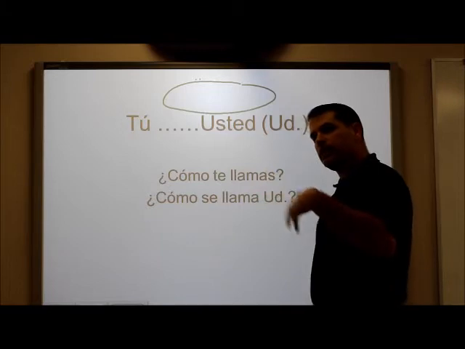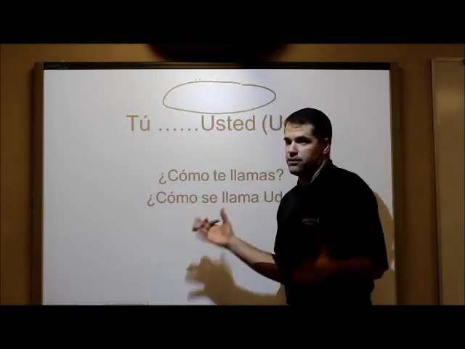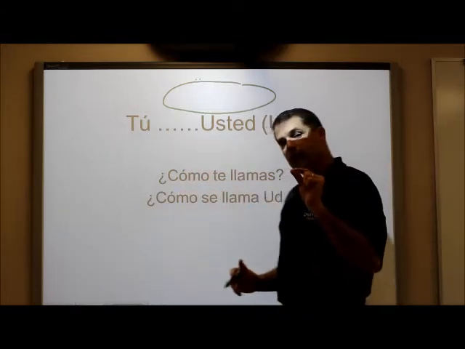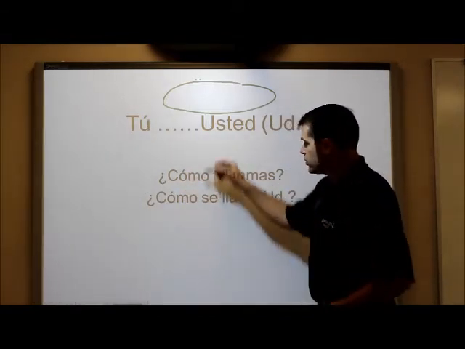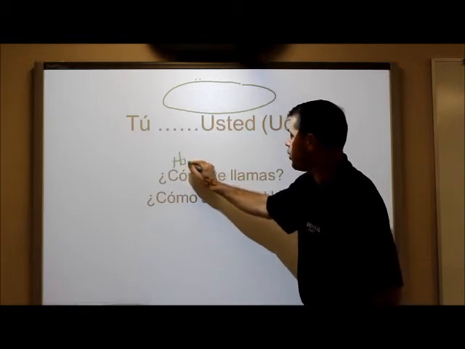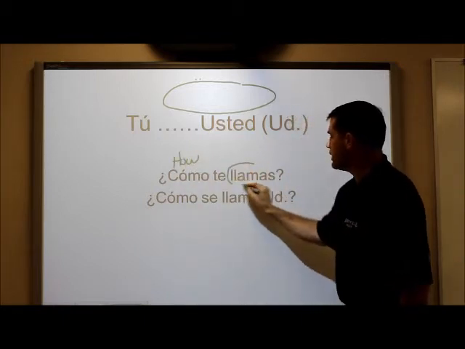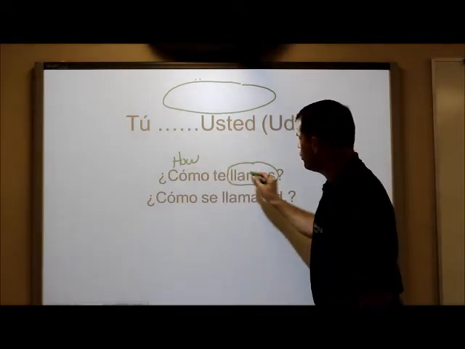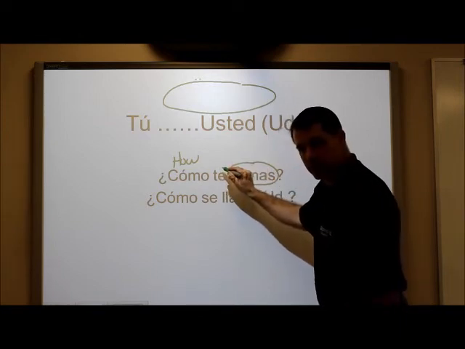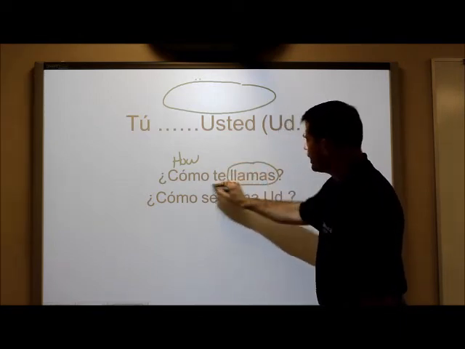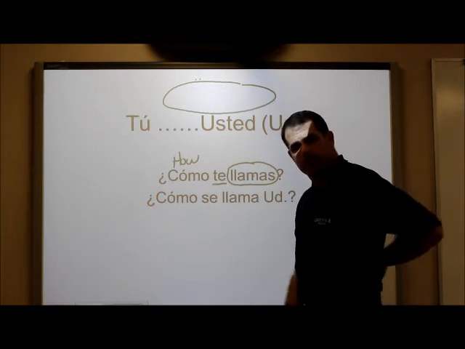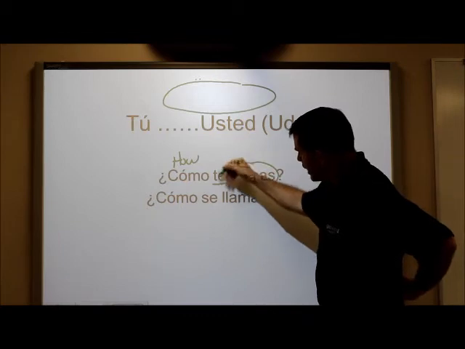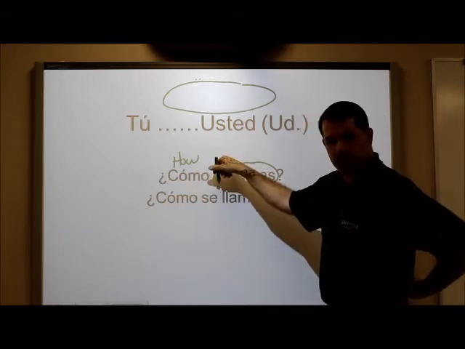But to answer them, it's important to understand, what are we actually asking here? The best English equivalent is, what's your name? But if we look at what's actually being asked in Spanish, we are saying como, which means how, and this word means to call. So we are literally saying here, how do you call yourself? Alright, and we'll talk about that later in the book. But this is what's called reflexive. The action of this verb is reflecting back to that person. How do you call yourself?